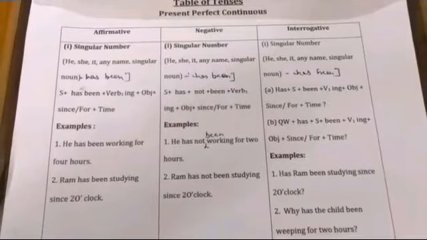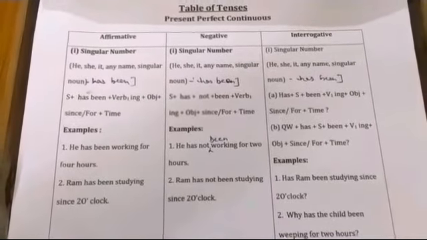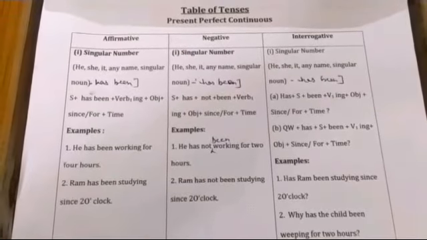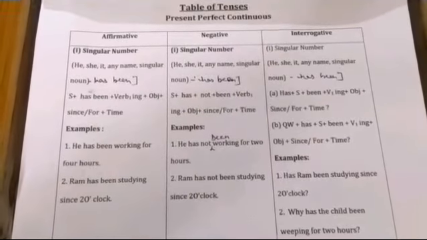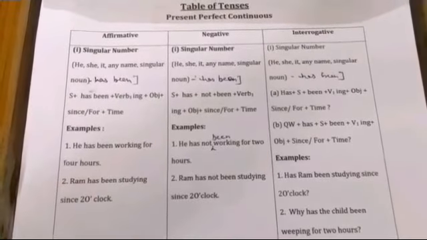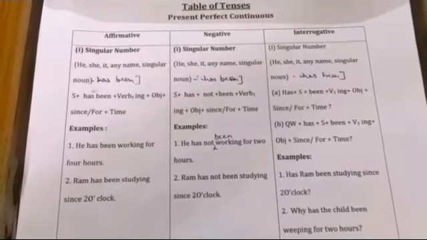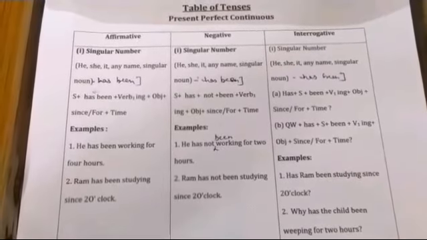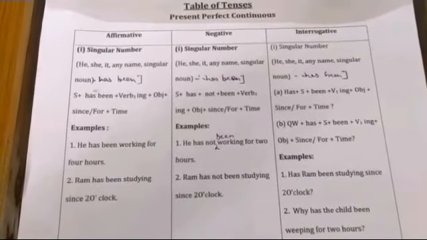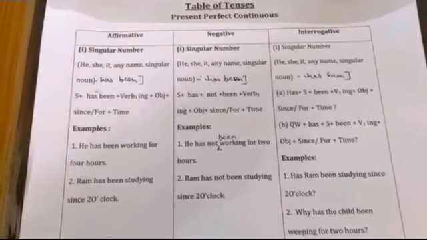Present perfect continuous. Actually, present perfect continuous is the combination of present continuous tense and present perfect tense. It means the action is in progress but from a particular time which has been given here. Suppose I am cooking the food for 1 hour. So the work is in progress from a particular time which has been given.